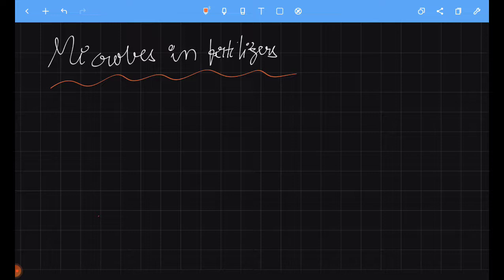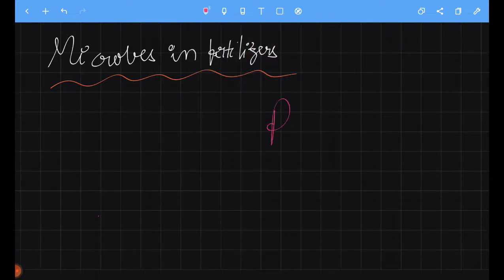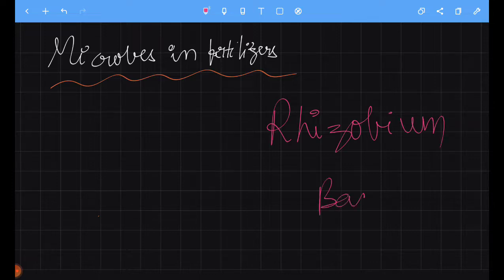The first one given in your NCERT is the use of Rhizobium bacteria. It is our very dear friend.